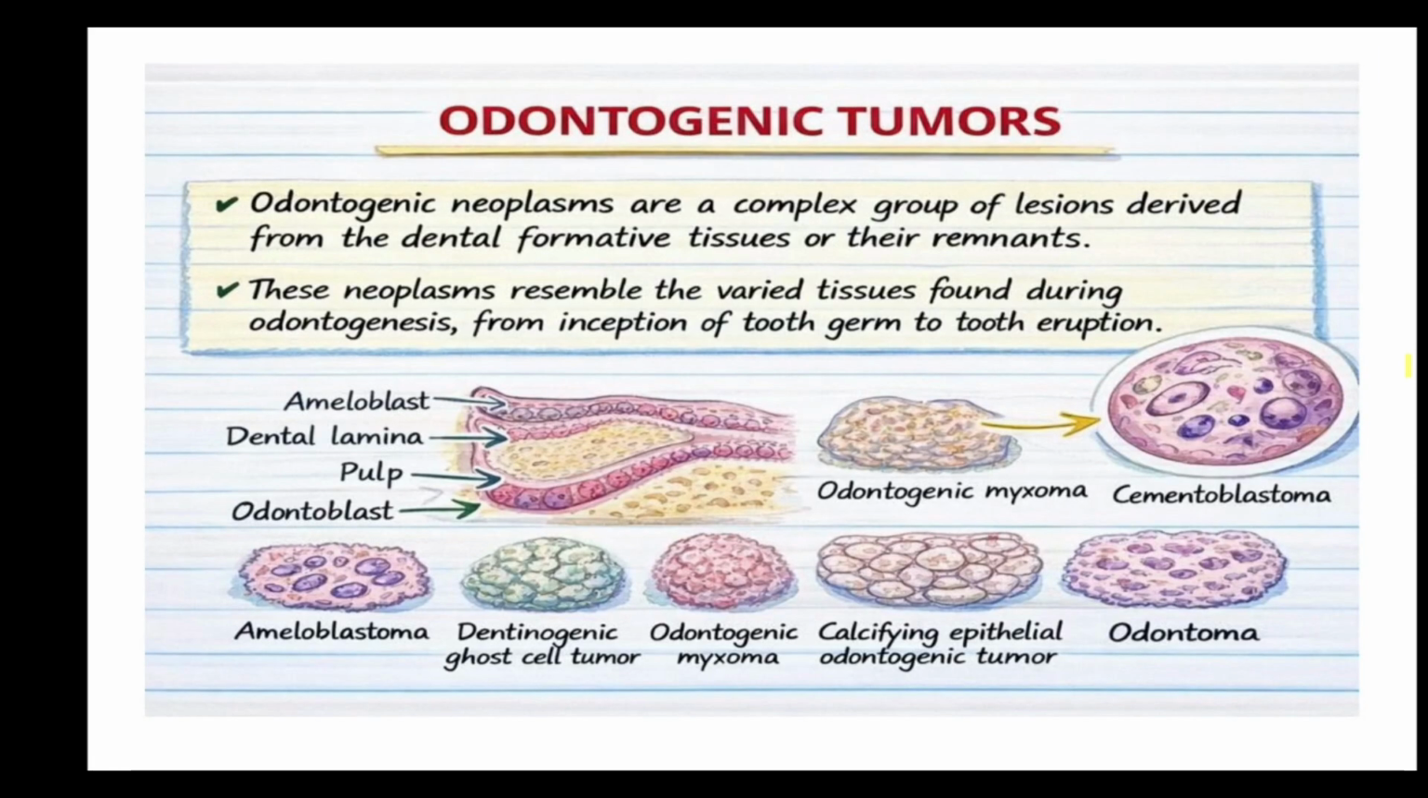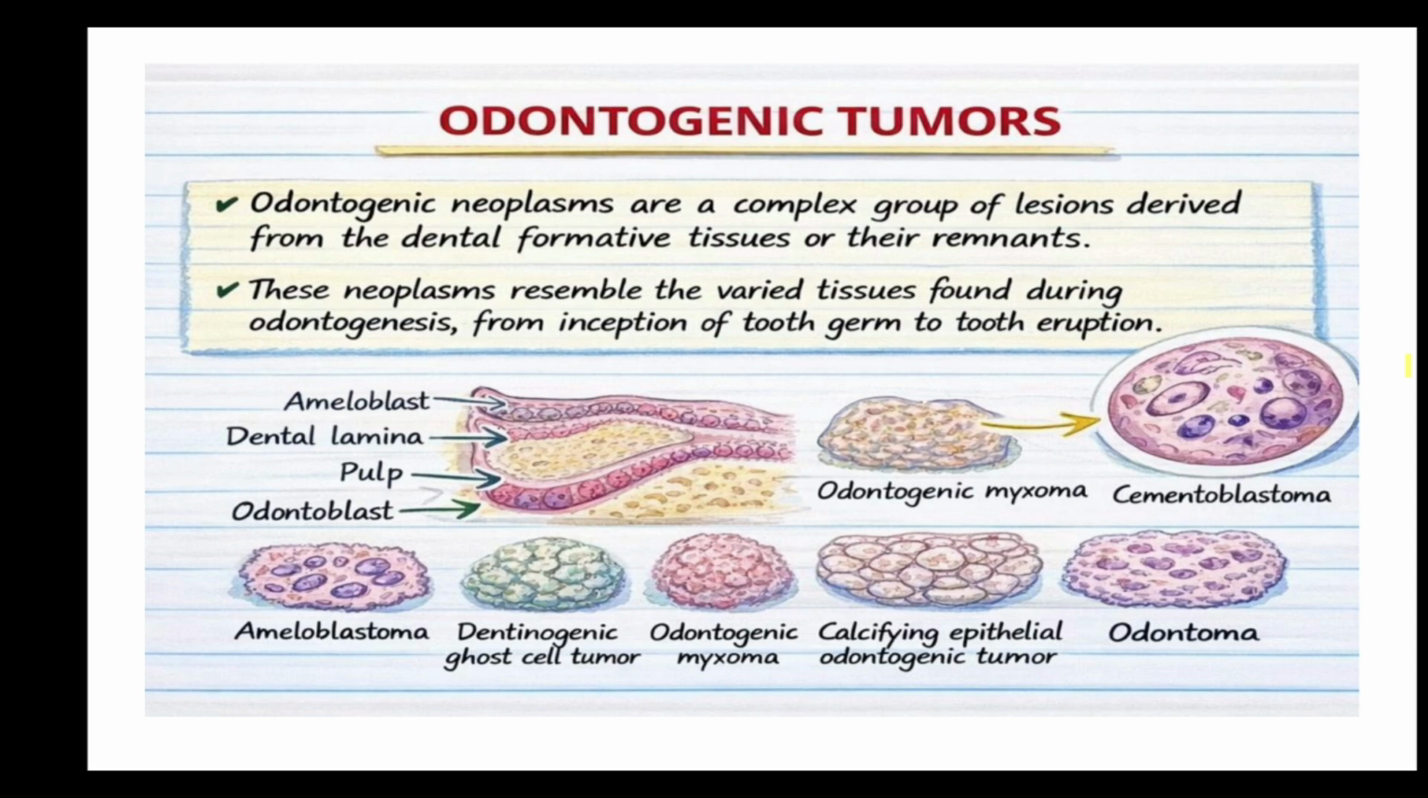Let's discuss a new topic which is odontogenic tumors. Okay, what do you mean by odontogenic? Odonto means tooth, genic means forming. So, it is a tumor arising from tooth forming tissues, that is the odontogenic tumors. Odontogenic neoplasms are a complex group of lesions derived from the dental formative tissues or their remnants.